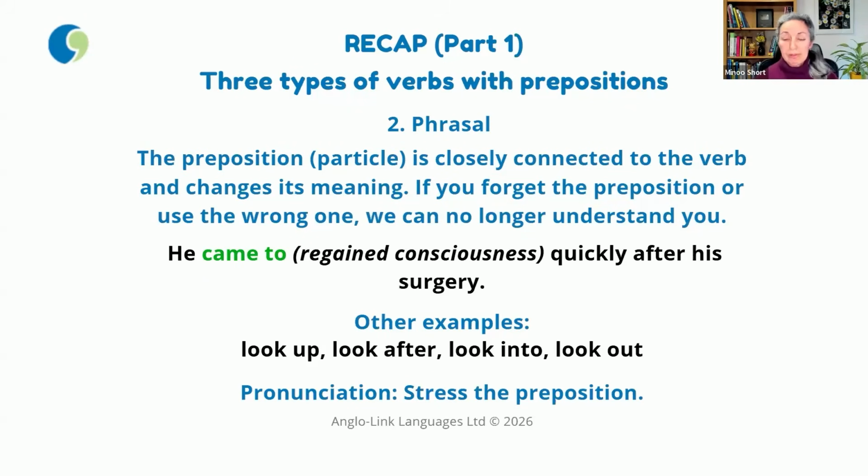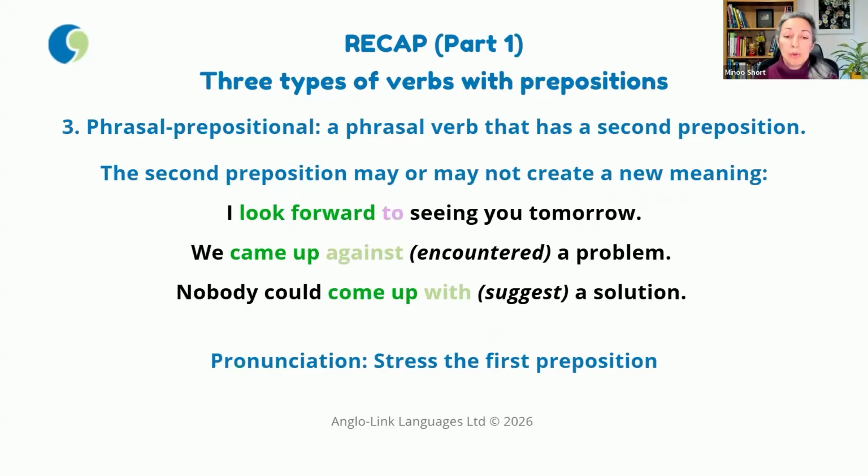And we also discovered that there's a 3rd type that's called phrasal prepositional, and this is a phrasal verb that has a 2nd preposition. Now, the 2nd preposition may or may not create a new meaning. For example, if I say, I look forward to seeing you tomorrow, if we drop to, again, it is a preposition, we can still understand you.